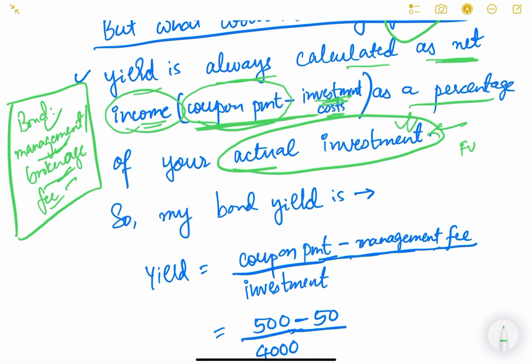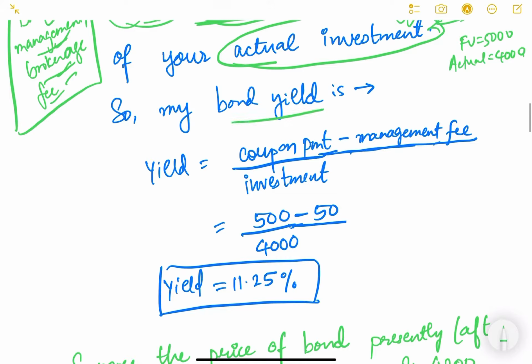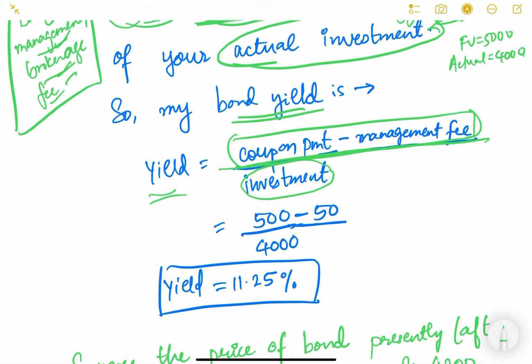Even if the face value was 5000, the actual price you paid was only 4000. So bond yield is defined as your net income divided by your actual investment. What is my net income? Net income for 1 year will be my coupon payment minus, say, a management fee of 50 rupees.